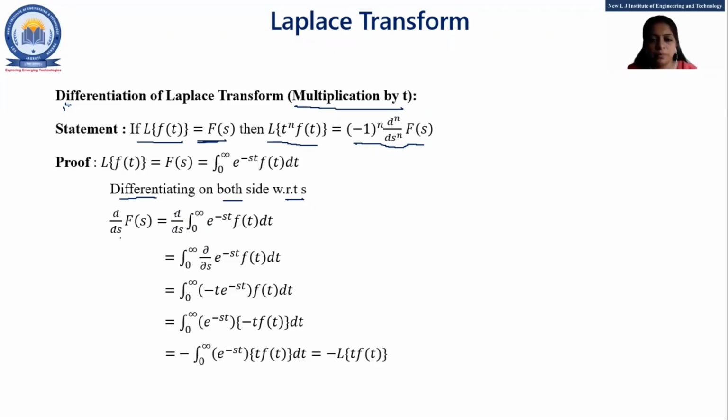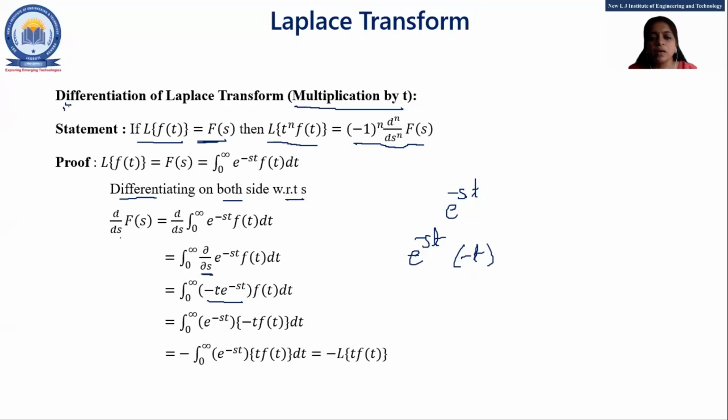Now, what is the derivative of e raised to minus st with respect to s? That is minus t e raised to minus st, right? The derivative of e raised to minus st with respect to s is e raised to minus st itself into minus t. So we put minus t before: minus t e raised to minus st.